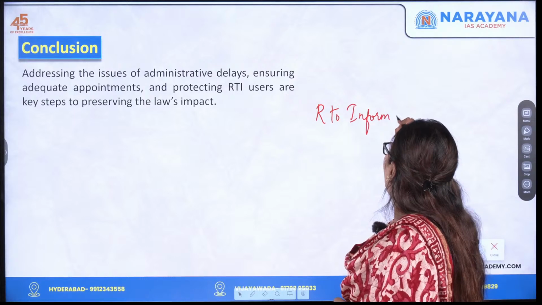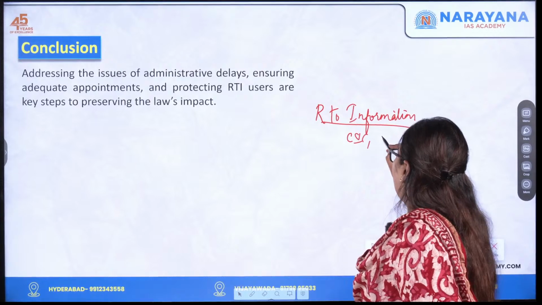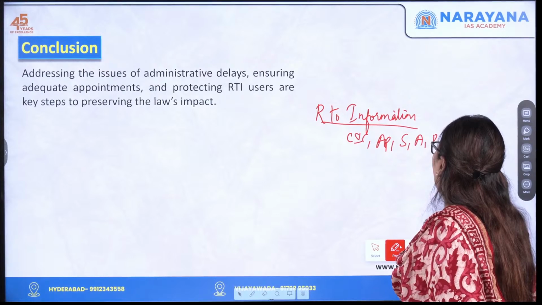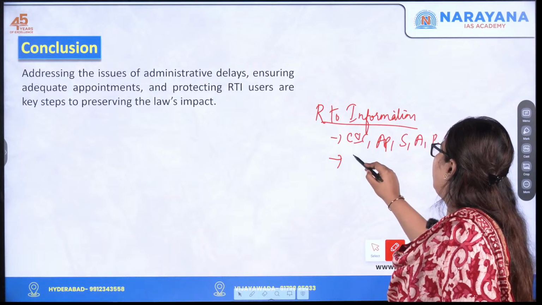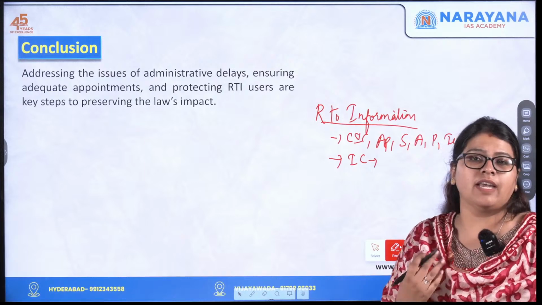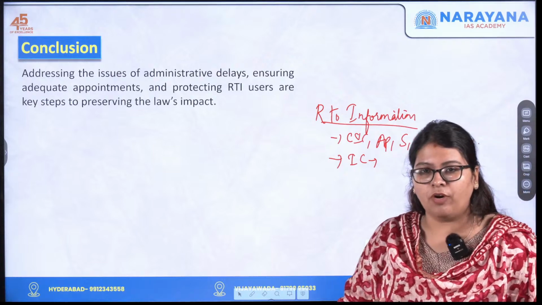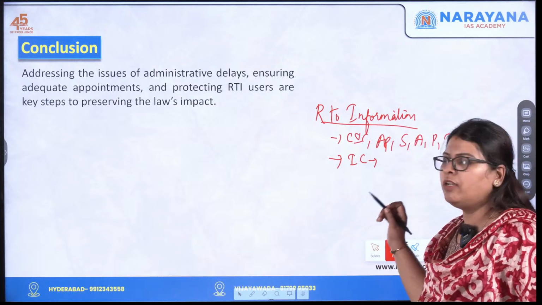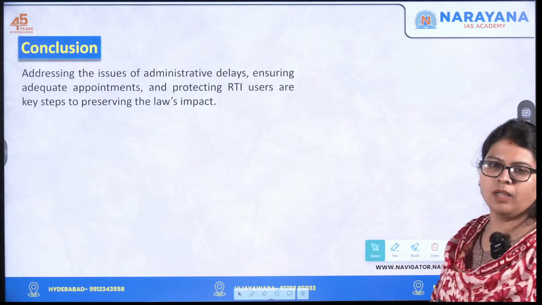From here, your takeaway is to understand the role of the Chief Information Commissioner, their mode of appointment, their salary, allowances, pension, tenure, etc. You also need to understand the Information Commission, what kind of body it is, whether it is a statutory body or a constitutional body, whether it is a quasi-judicial body in terms of resolution of disputes, etc. This has to be understood with this topic. So here we have come to the conclusion of this mains topic.